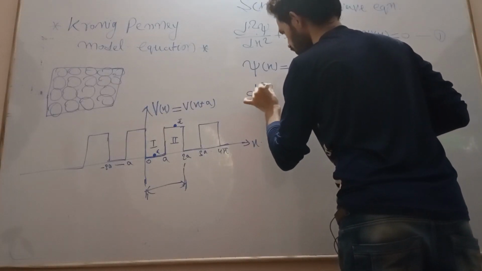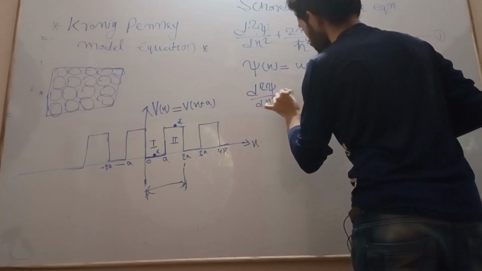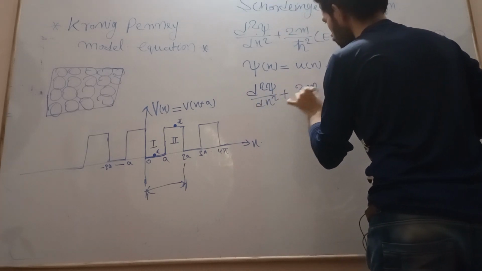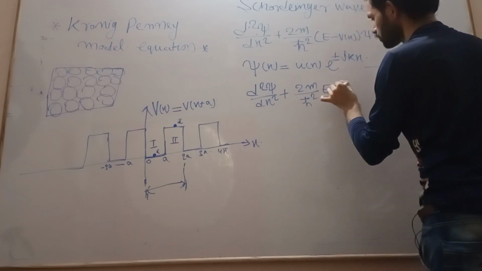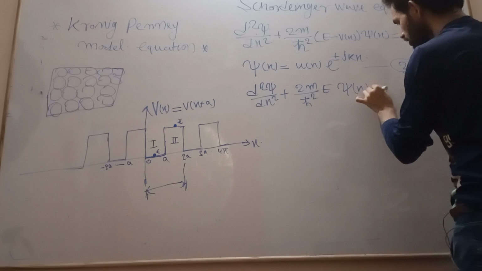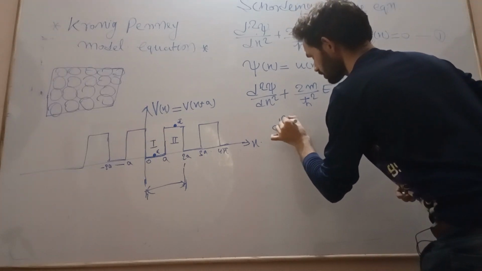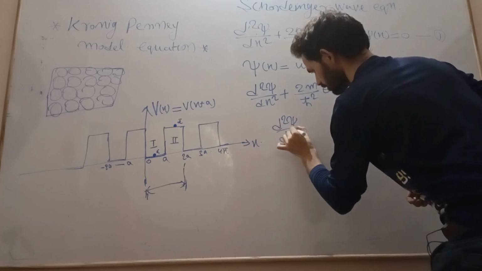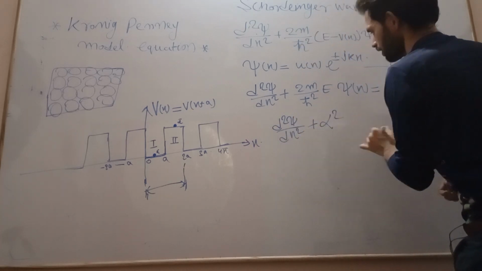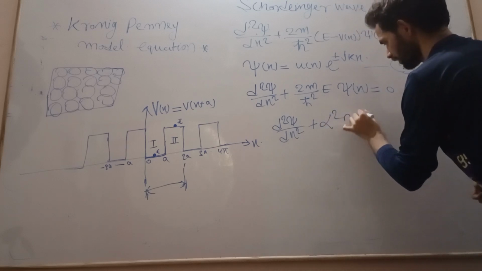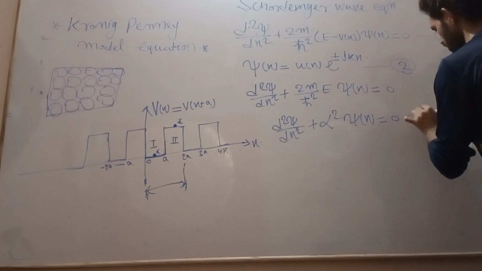So we will get dou square psi upon dou x square plus 2m divided by h cut square into E psi of x equal to 0. Now, put this factor as alpha square: dou square psi upon dou x square plus alpha square into psi of x equal to 0. Let us put this equation as 3.